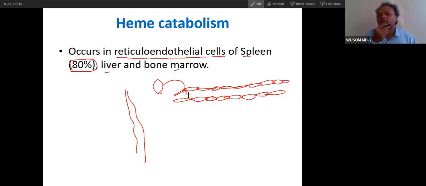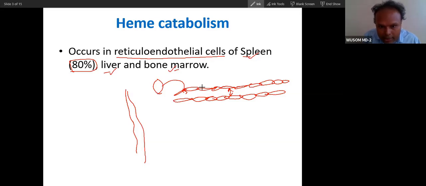The capillary that is a bit larger in diameter, present in the liver, spleen, and bone marrow, has a different terminology, though I will just call it a capillary.